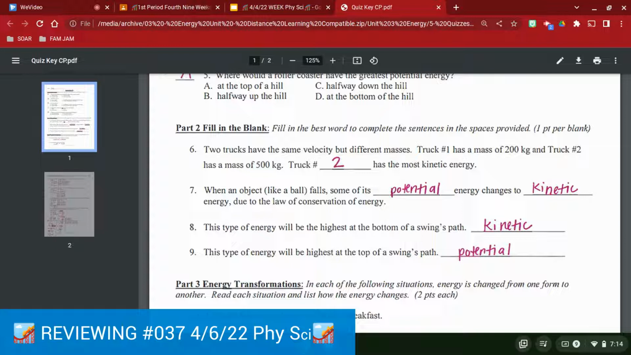Number 8 says this type of energy will be the highest at the bottom of the swing's path. So think oppositely of the roller coaster. When the roller coaster gets to the very bottom of the ride, where it's about to go back up a hill, it would be in this same situation as number 8 is referring to. So the kinetic energy at the very bottom of a dip is going to be the highest. And then number 9, this type of energy will be the highest at the top of the swing. Yes, that would be exactly the same scenario as the roller coaster up at the top of the hill.